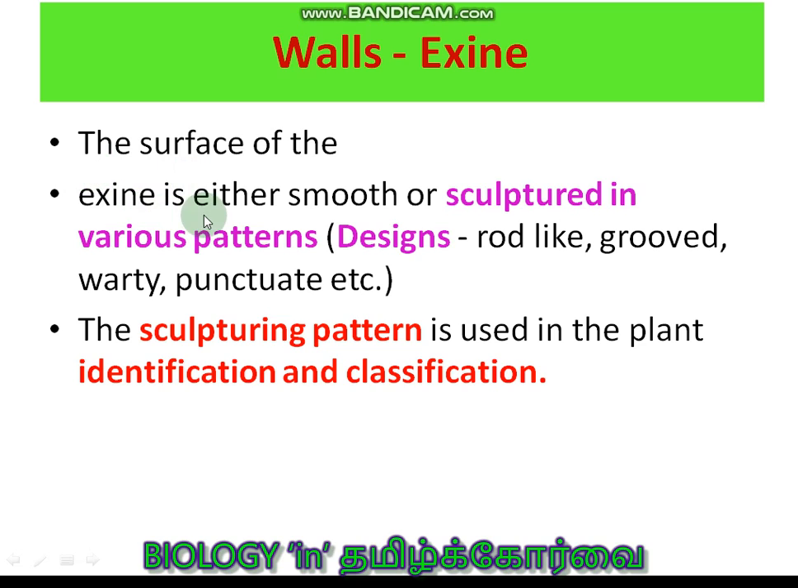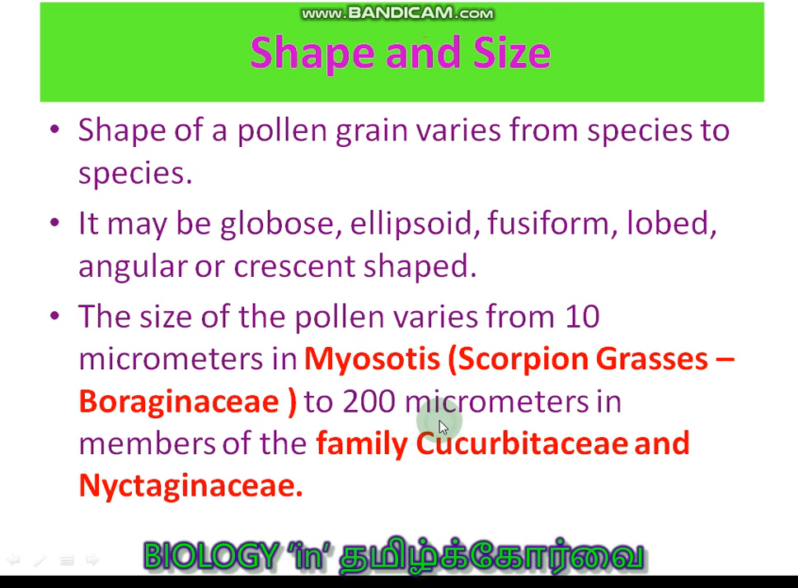The surface of the exine is either smooth or sculptured. It means it consists of different designs: rod-like, grooved, warty, punctuate. So it is very specific to the particular species of the plant. So we are able to identify and classify the plants based on this.